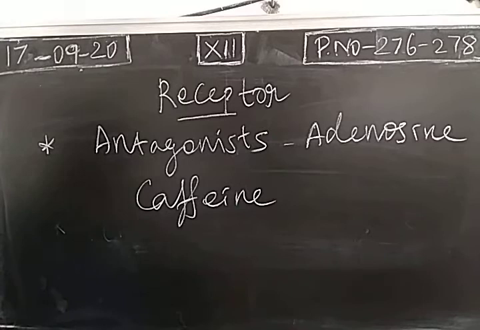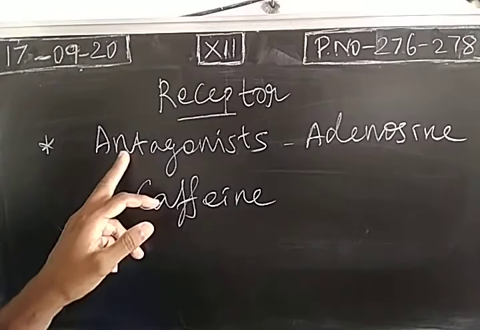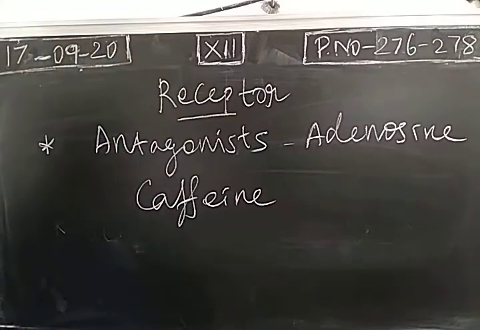Sleeping will be prevented because of this antagonist drug caffeine. So this is an example. Antagonists are the drug molecules which bond with receptor molecules, thereby inhibiting chemical messengers from attaching to the receptors.